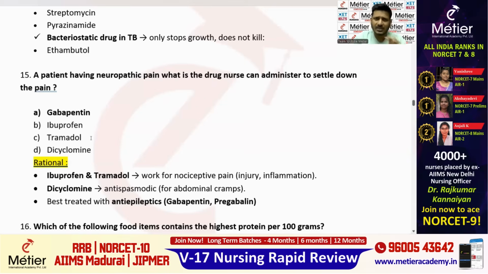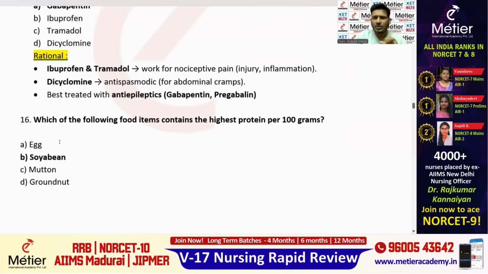What about brufen and tramadol? These are analgesic drugs, which are used to reduce the pain caused because of inflammation, trauma. Okay, and dicyclomine is totally different. It is an antispasmodic drug. If there are any muscle cramps, abdominal cramps, that time we will be using what? Dicyclomine. Okay, guys.